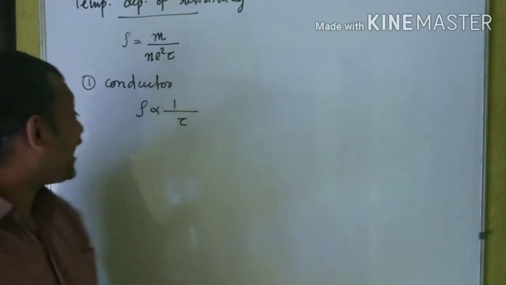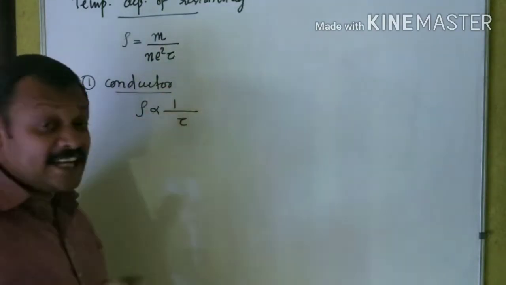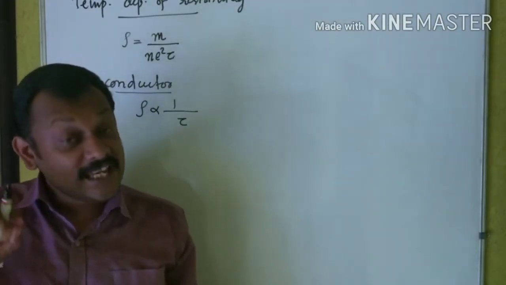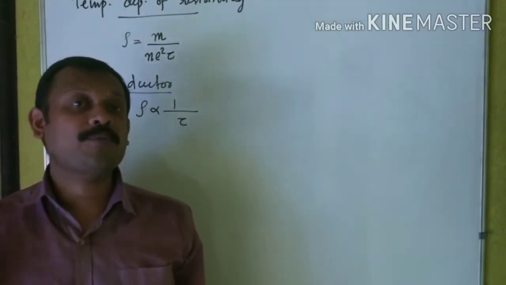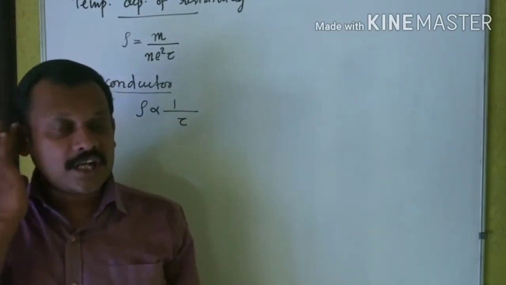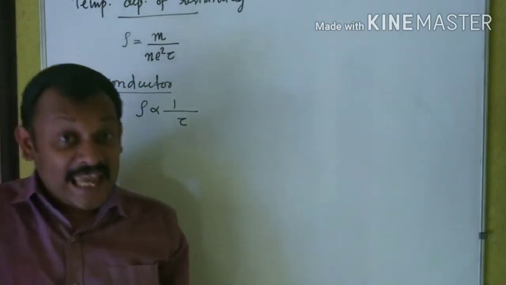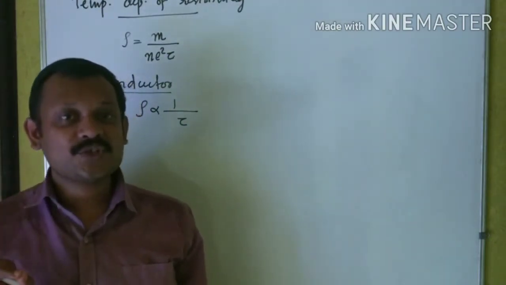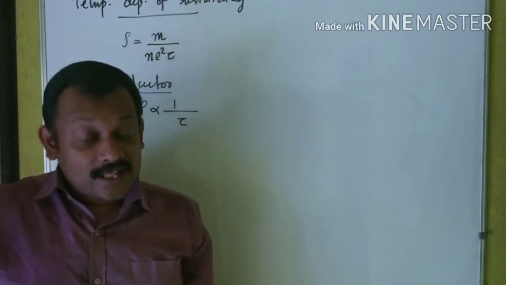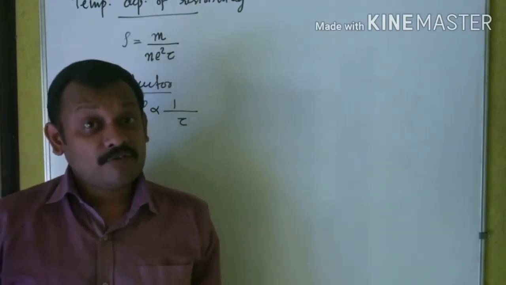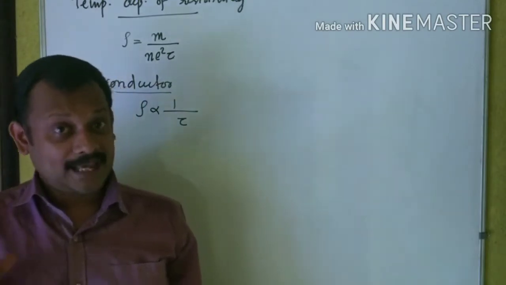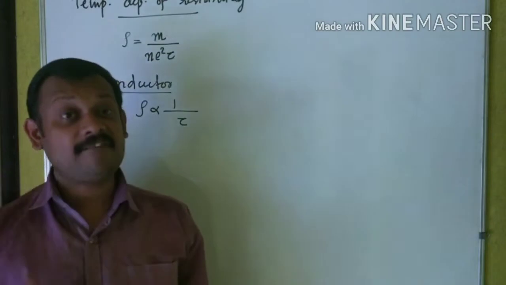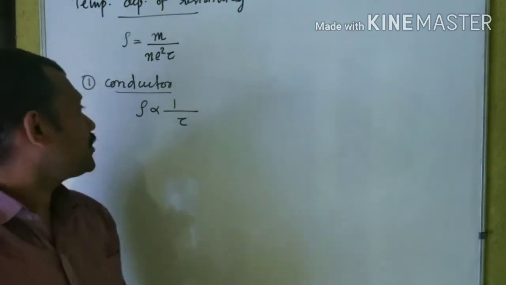Because for a conductor, the number density of free charge carriers is enormous, which means as a result of the increase in temperature, although free charge carriers may come into play, that won't significantly affect the number density because already it is enormous.